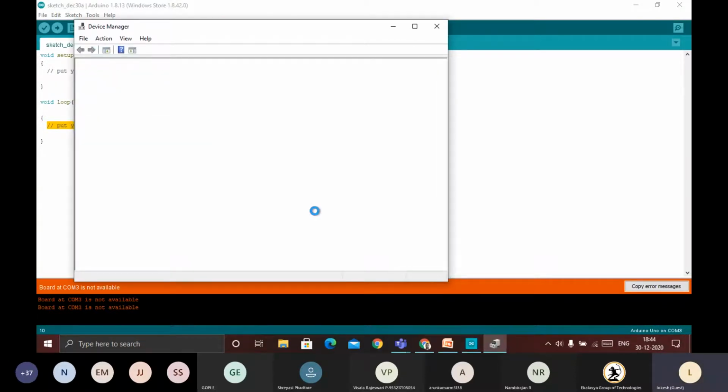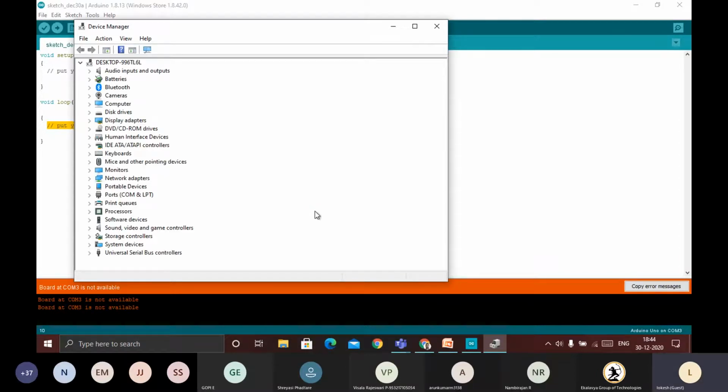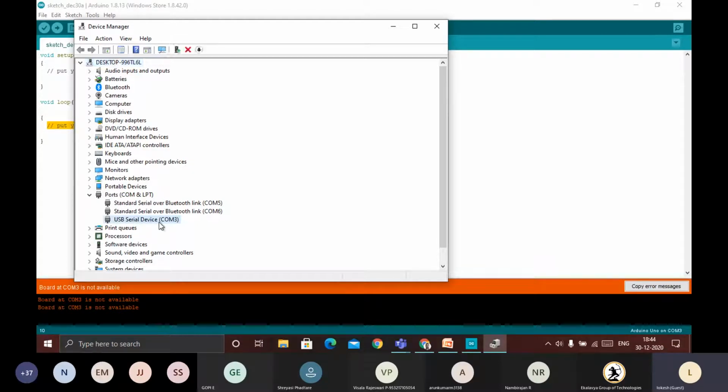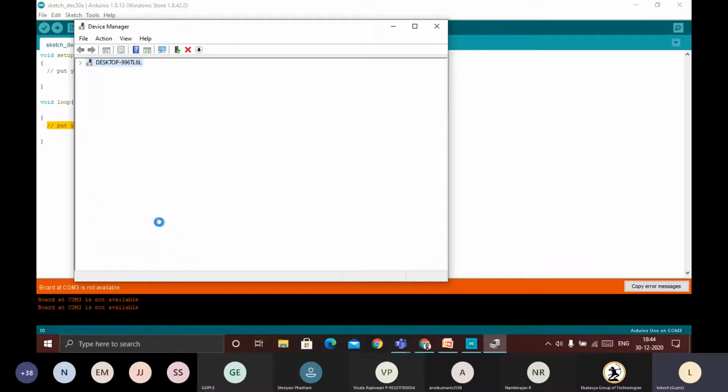In Windows 10 you can go here, or in any Windows operating system, just search for the Device Manager. There you can find all the devices which are connected to your laptop. Under COM ports, the USB device is connected to COM3.